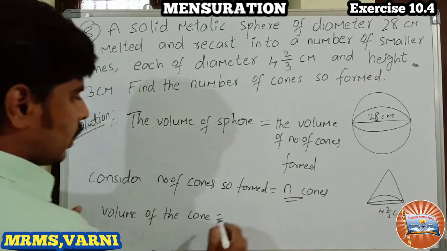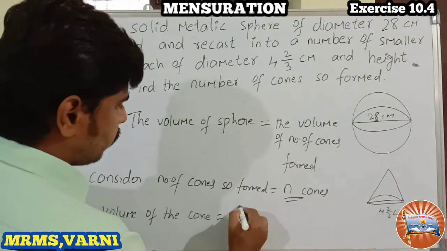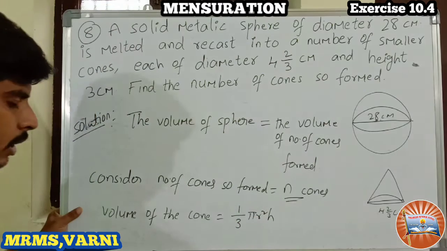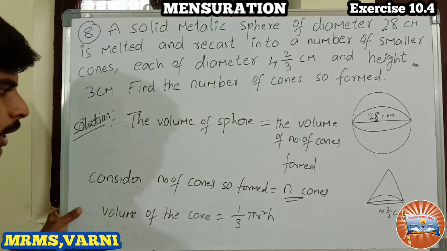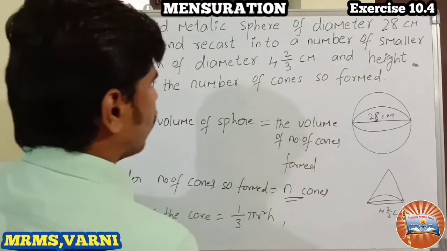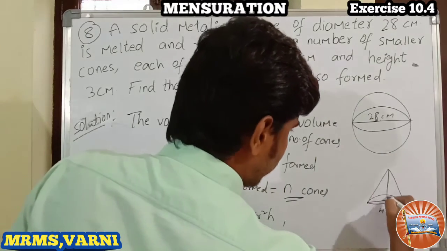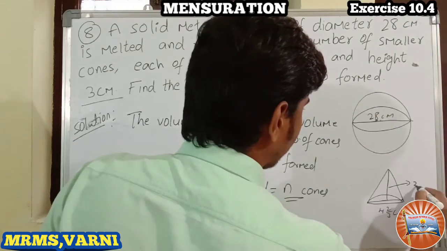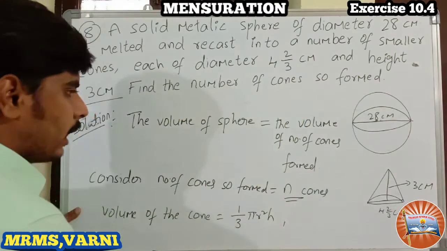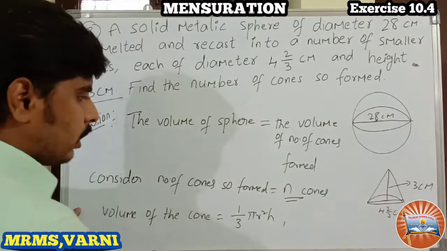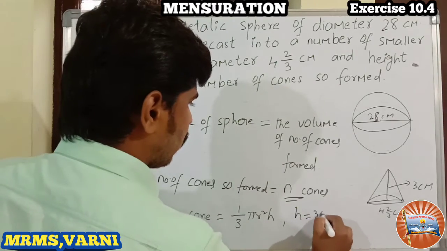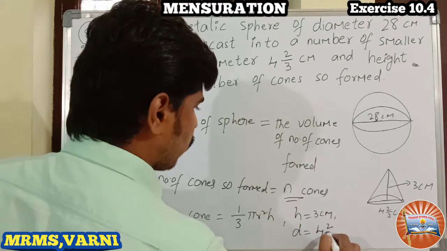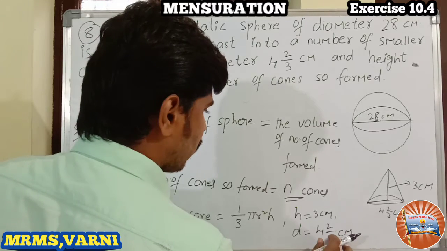So the volume of the cone is equal to, what is the formula we have? 1 by 3 pi r square h, which is the formula for the volume of the cone. Given height h is equal to 3 centimeter and diameter d is given as 4 by 3 centimeter.